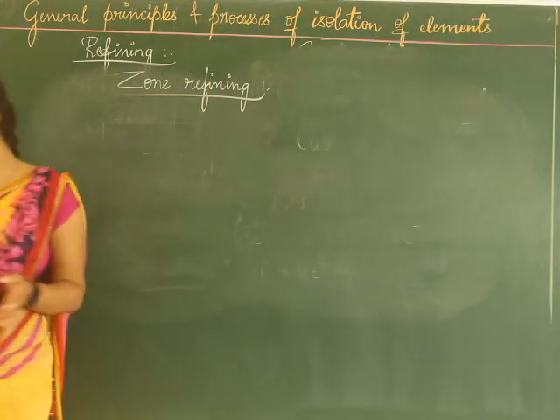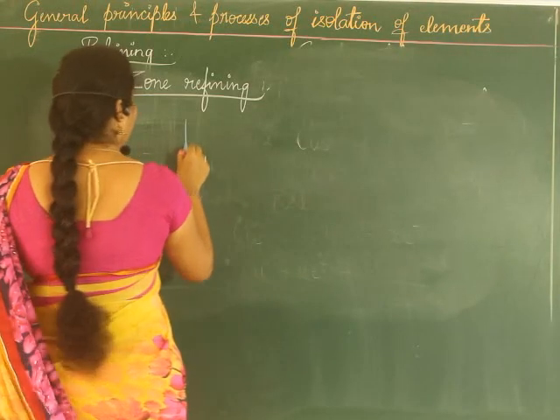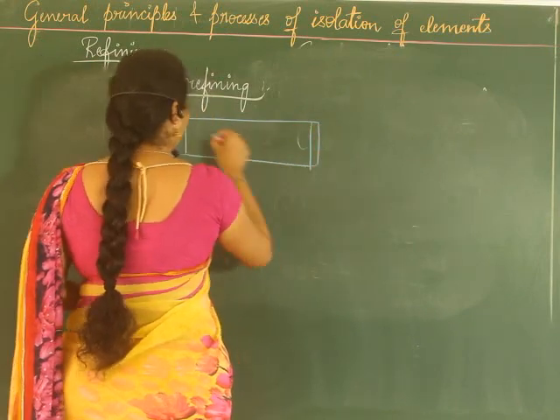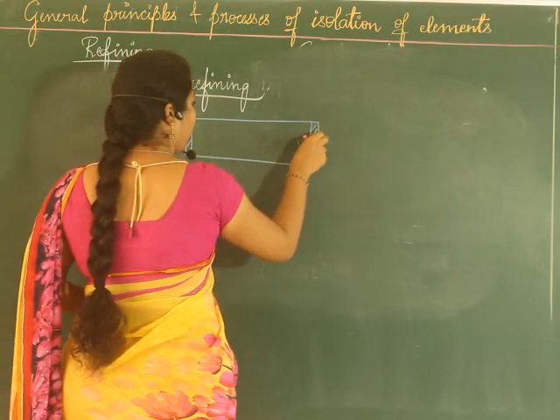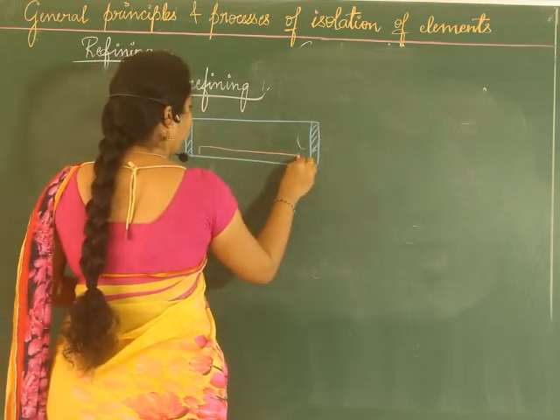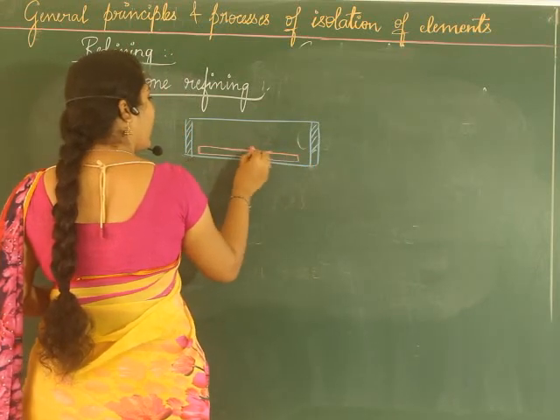What is zone refining now? Say, here in a chamber, the metal rod will be placed, which has to be refined.